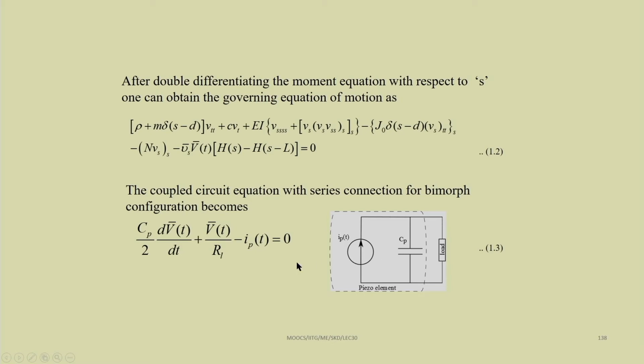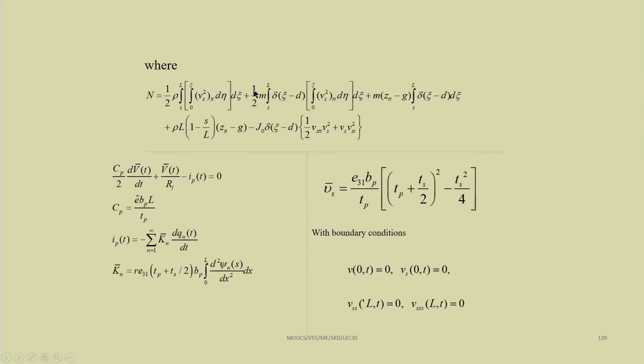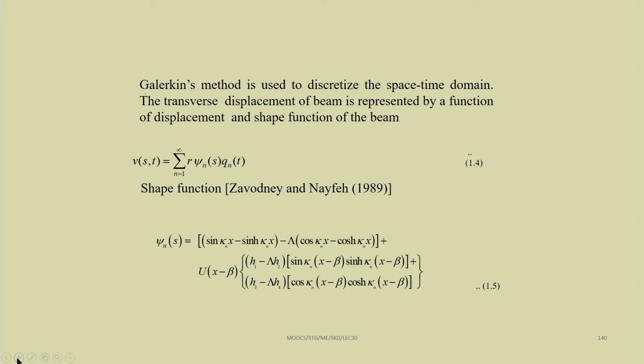So, you can easily derive this one. Then where n equal to this, and all these equations you can easily derive. So, these are the boundary conditions we also obtain. When you are applying this Hamilton principle, you can get the boundary conditions along with the equation of motion. So, now the generalized Galerkin method can be used. If you compare this equation with the previous equation that you derived, here, due to the presence of the piezoelectric patch, we have the electromechanical component present in this case.